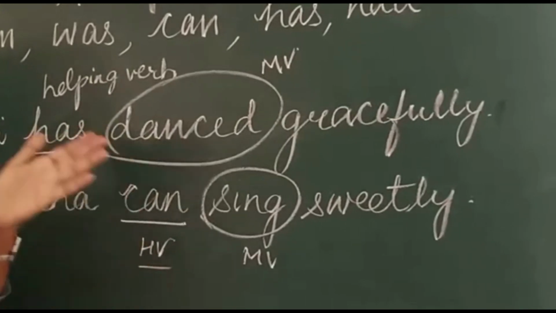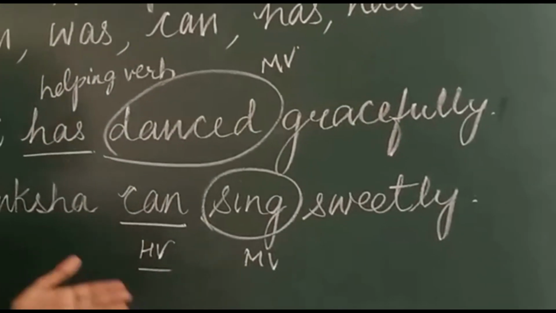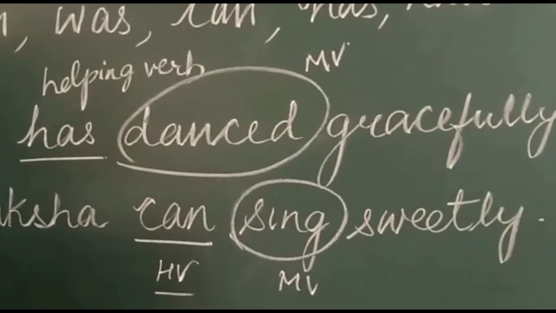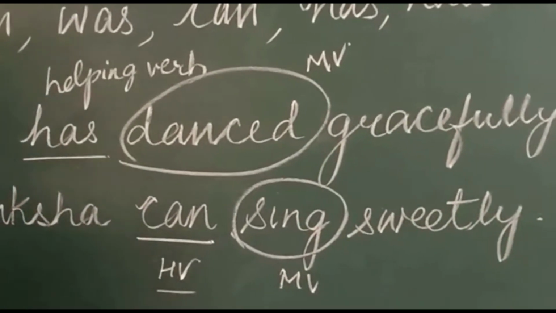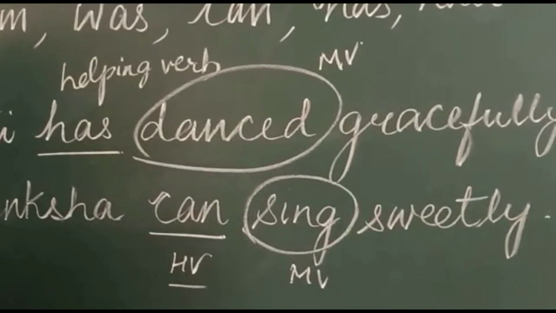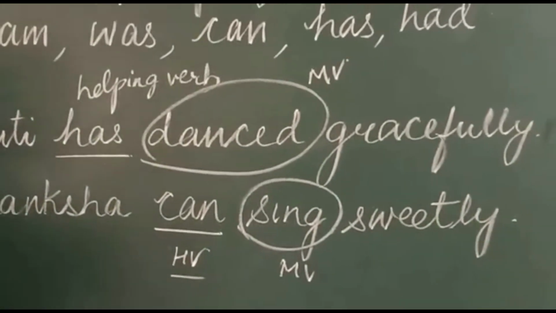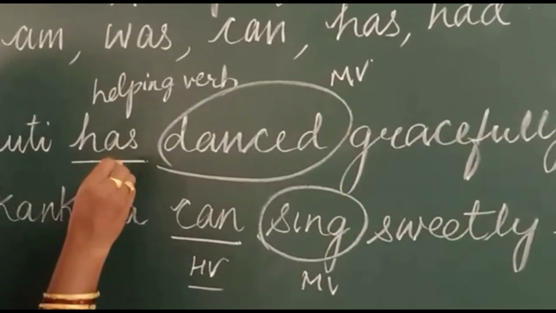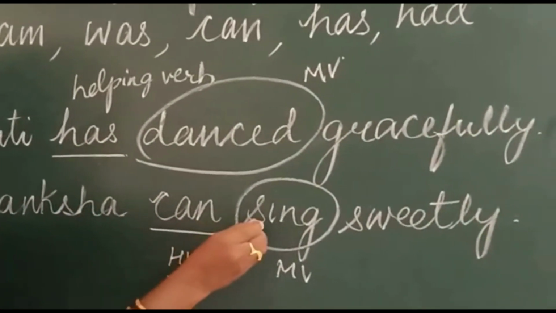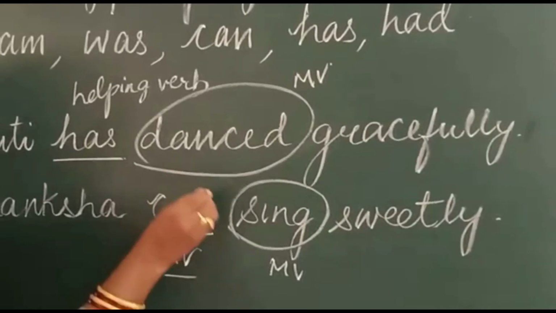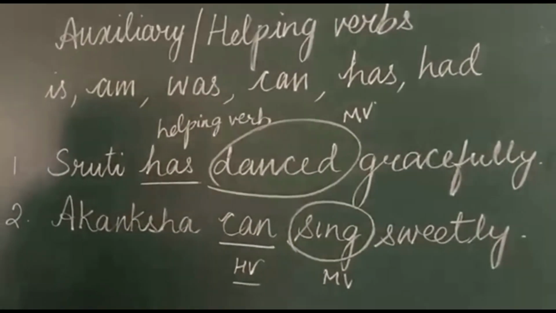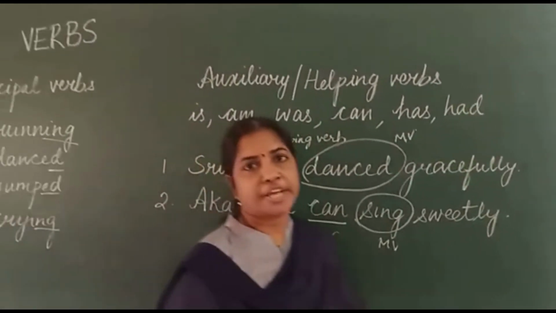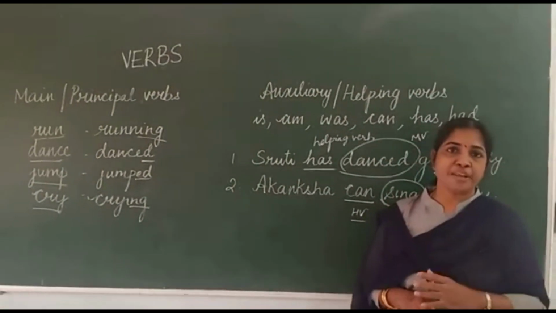These helping verbs are very useful when you are changing the tense of the sentence, asking questions, or making negative sentences. The helping verb is very useful to make the main verb function well. I hope you understood the definition of the helping verb and the main verb.